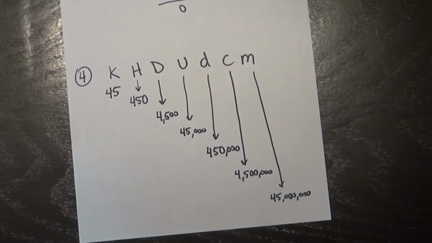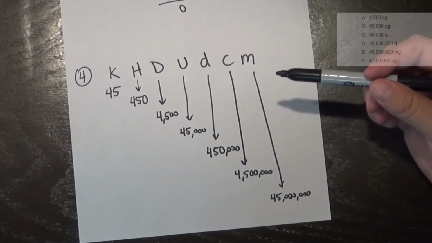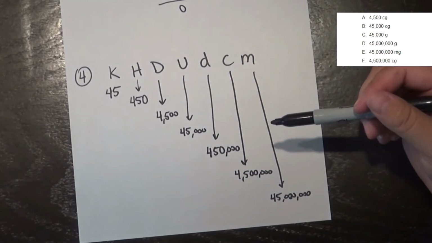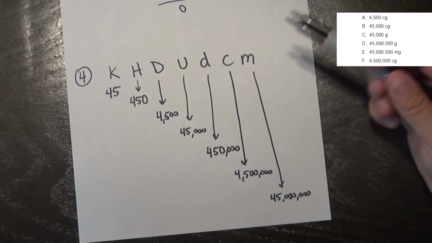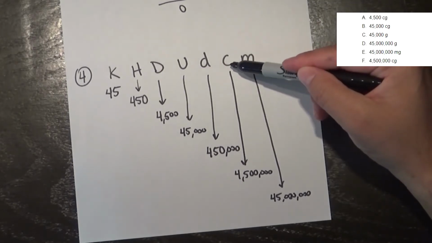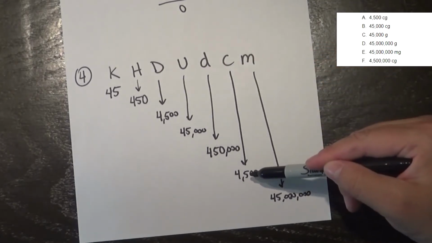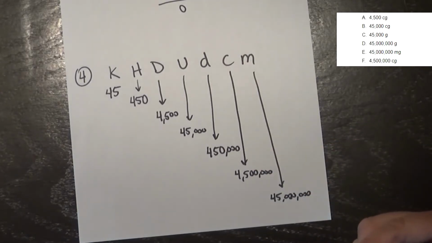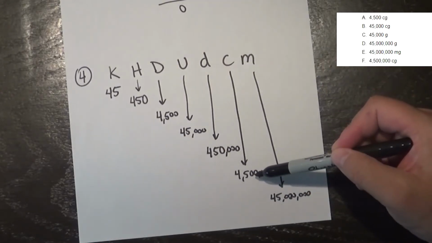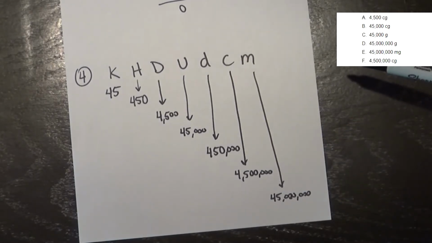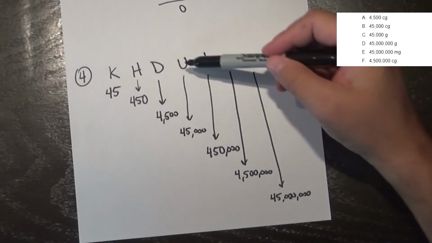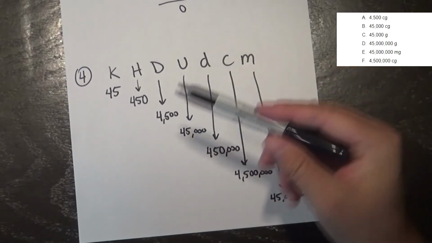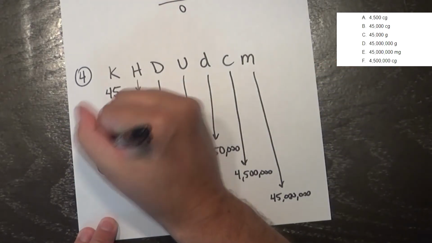So as I look at my options, now all I have to do is match it up with the A, B, C, D, E, F options. So letter A, 4,500 centigrams. Here's my centigrams. That is obviously not enough. Okay, so I need to keep on looking. Letter B, 45,000 centigrams. Oh, that's not enough either. Letter C, 45,000 grams. Let's take a look. 45,000 grams. Looks like C is one of my answer choices.